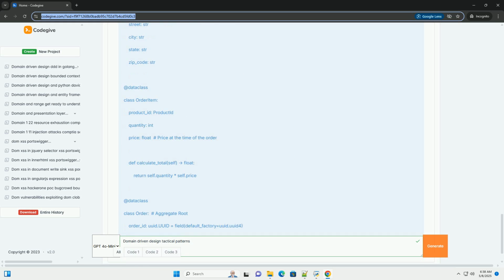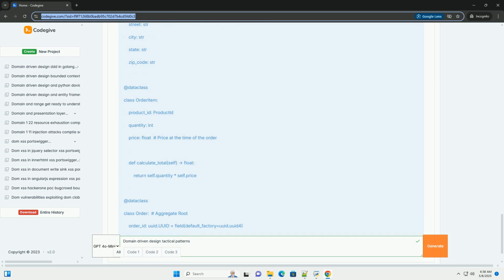Implementation. ProductID. Represents the unique ID of the product. Using a dedicated class for IDs is a good practice. Product. The entity itself. It has attributes: name, description, price, and an ID. update_price, a method to modify the entity's state. Note the validation to ensure the new price is valid. create, a static factory method, more on factories later, used to create the product entity, enforcing creation rules.